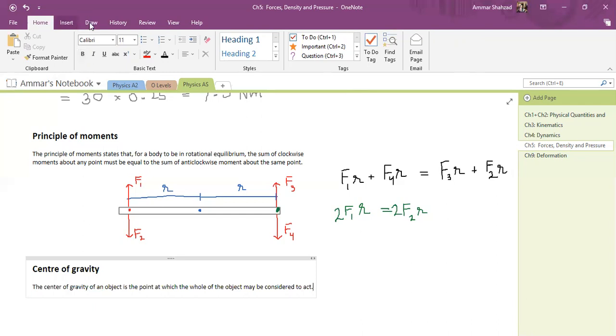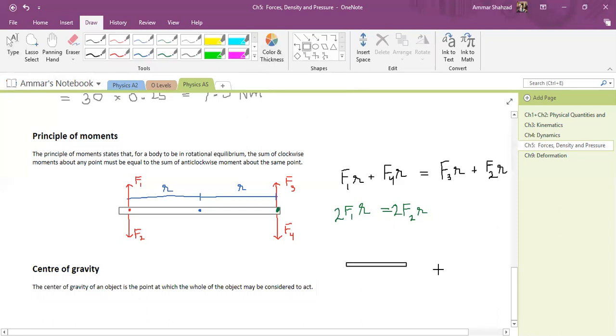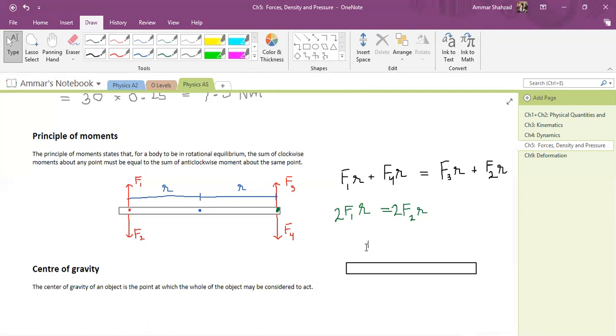Okay. So that means if you have a board like this, due to this board there will be a force acting on this object, right? And in real life, what happens is this part of the board is pulled downward, like this part of the board is pulled downward.